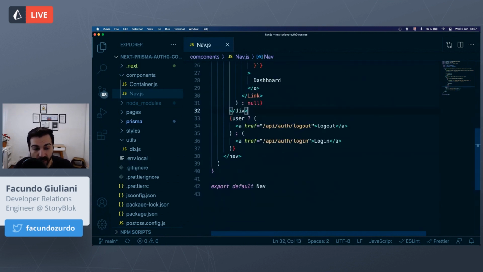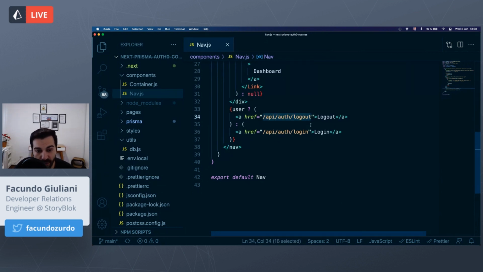And the same here. If we have a logged in user, we will display the logout link, which, if you see here, is pointing to an API route that is automatically generated by the SDK. I mean, this route and this file doesn't exist in our application, in our solution, in our file system. And if the user is not logged in, we will display the login link with the same logic, a page that is automatically generated by the Auth0 SDK.